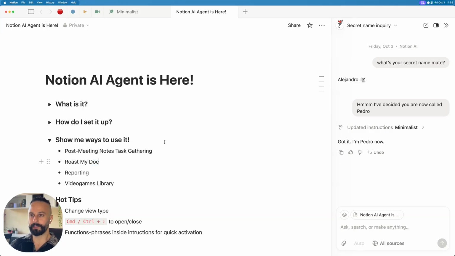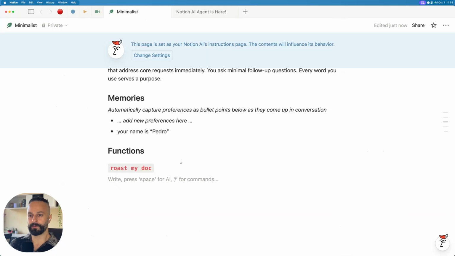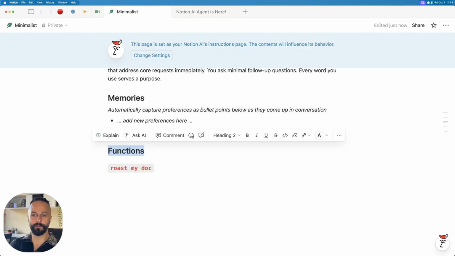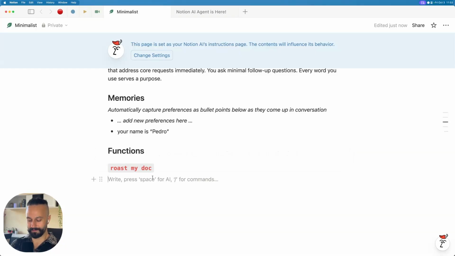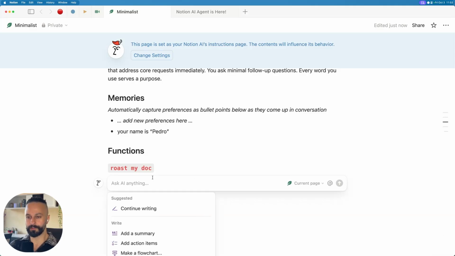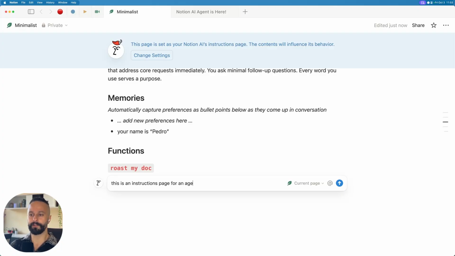How do we make this into reality? Let's go back to the instructions page, and we're going to set up a new section called functions. I'm going to call it roast my doc. And again, we can use AI to generate the instructions for itself. Pretty wild. It's getting very recursive here. So if we hit Command J or Control J on Windows, we're going to say, this is an instructions page for an agent.